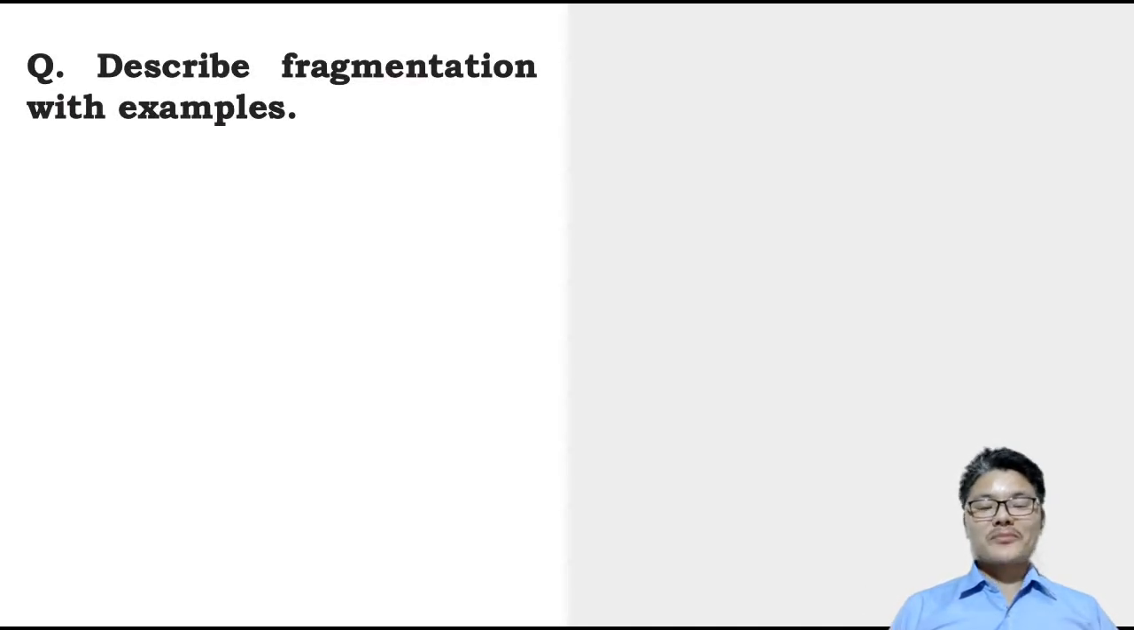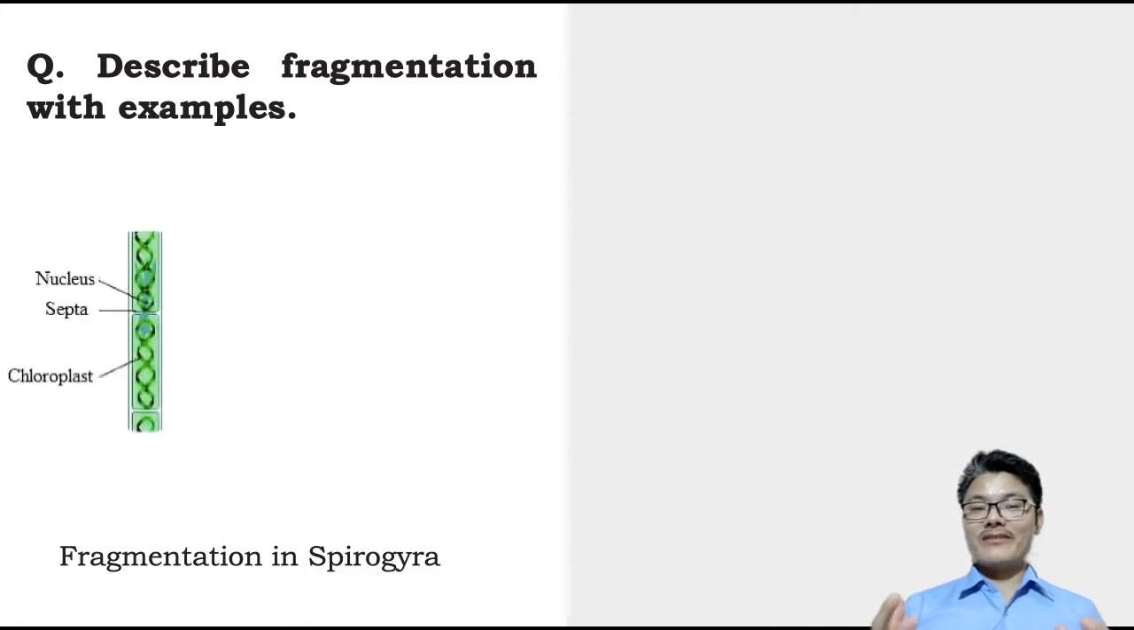Now, how would you explain fragmentation as an asexual mode of reproduction? What example can you give? You have studied in your lower classes, right? You may remember Spirogyra, which reproduces by the fragmentation mode of asexual reproduction. In Spirogyra, we have chloroplasts. That's why they are able to synthesize their own food.